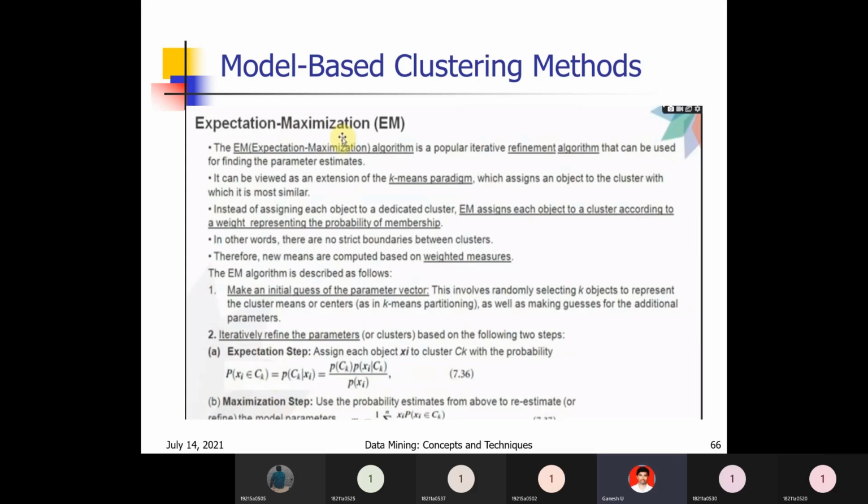It looks like the k-means algorithm principle, but we apply some additional features which assign an object to the cluster with which it is most similar. The same principle is there in k-means also. Next, instead of assigning each object to a dedicated cluster, EM assigns each object to a cluster according to a weight representing the probability of membership.